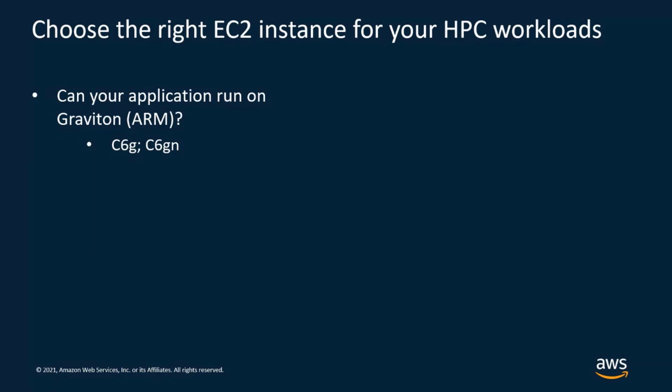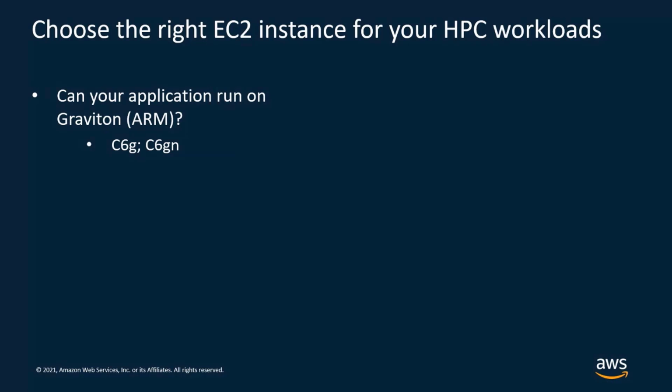As you know, Graviton is an ARM-based CPU that has been developed by Amazon and that is now available on AWS. We have seen that C6g, which is the name of the Graviton instances, can provide very good price performance. Of course, not all codes can.